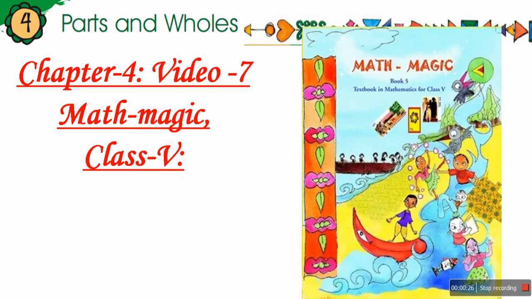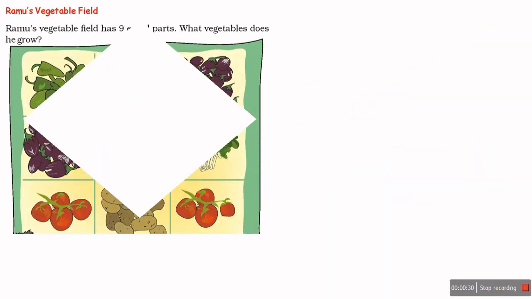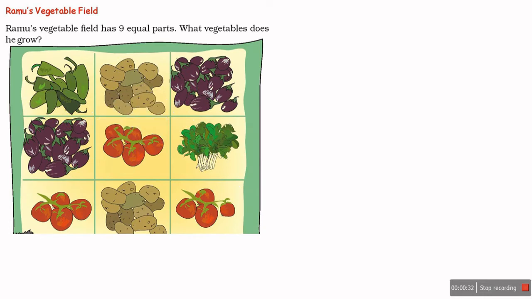So let us move to today's topic. Topic is Ramu's vegetable field. Ramu's vegetable field has 9 equal parts. You can see there are 9 equal parts: 1, 2, 3, 4, 5, 6, 7, 8, 9. 9 equal parts.